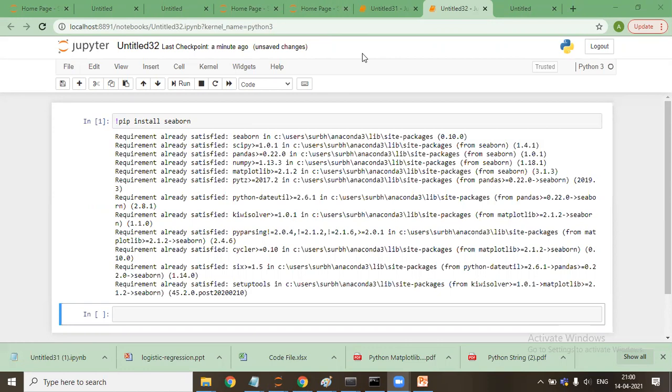So it says that it has already been installed. Have you guys tried it on your system? Yes, it is already installed on my system. I'll tell you another way as well. Just give me a second.